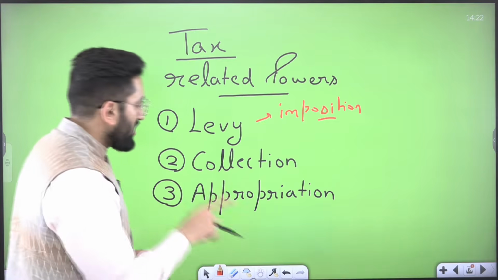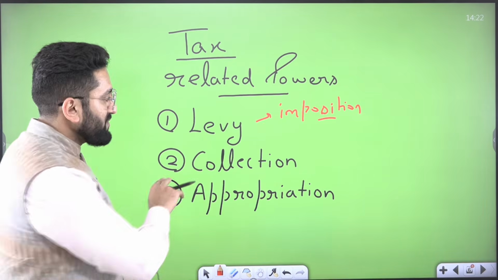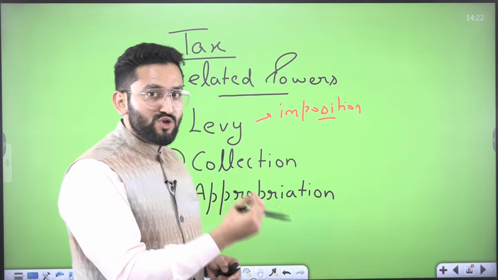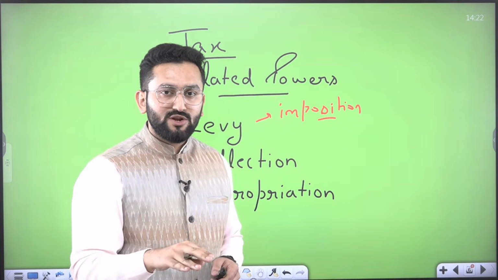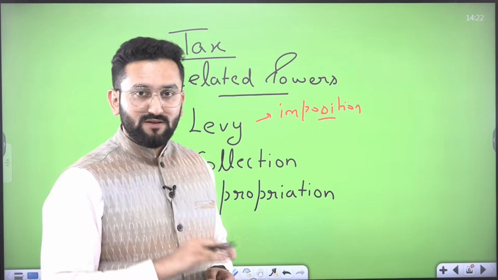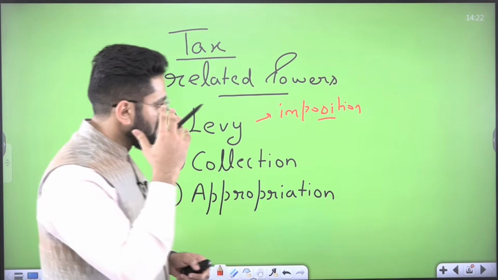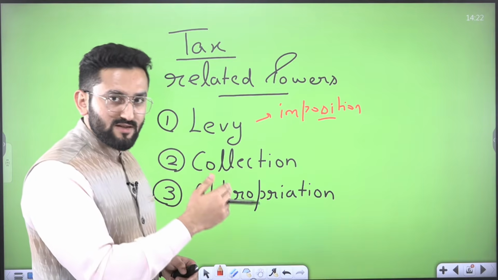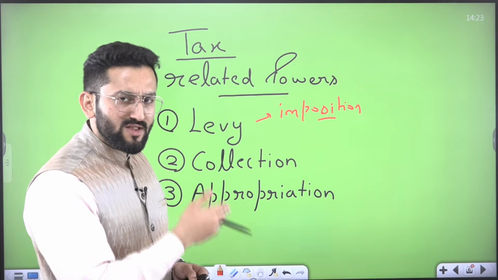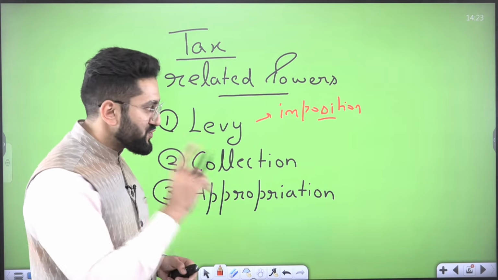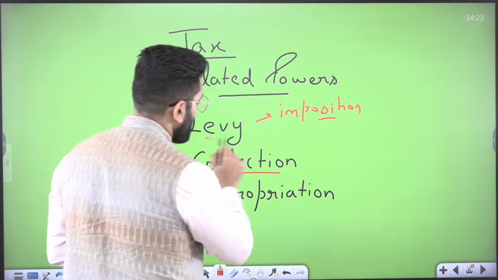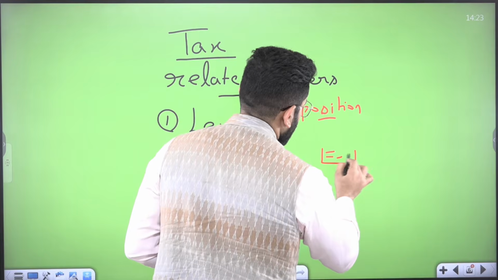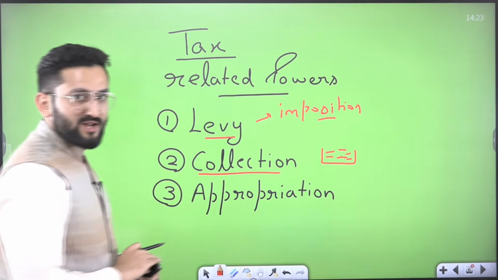Now collection. The second power is collection. It may be possible that the center has imposed a tax, but the collection duty is given to the state government. So we need to be clear that the same authority, meaning the center, may be imposing as well as collecting, or there can be a difference also. We are going to discuss it, but you should be attentive to these words. These are different. Now we have collected this tax. This collection has happened.